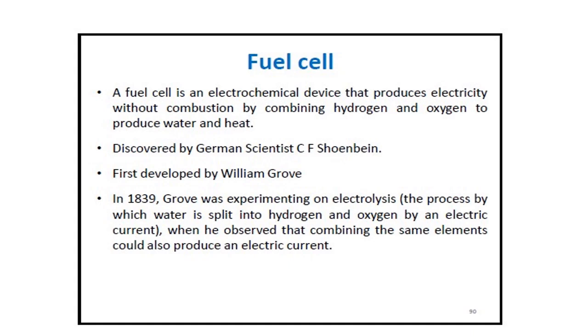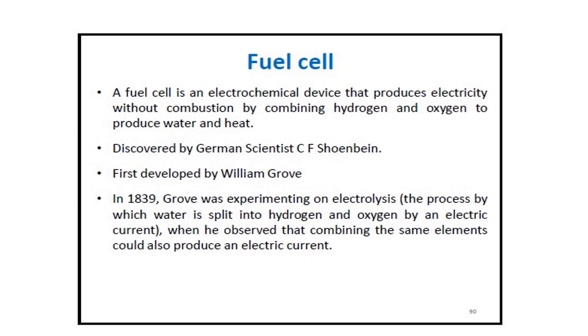And also, a battery has got a definite lifetime. But in case of a fuel cell, it has got an indefinite lifetime as long as the fuel we are externally supplying. The fuel supplied are hydrogen and oxygen. The hydrogen will be in the anode and the oxygen will be in the cathode. And there will be electrolyte solution.